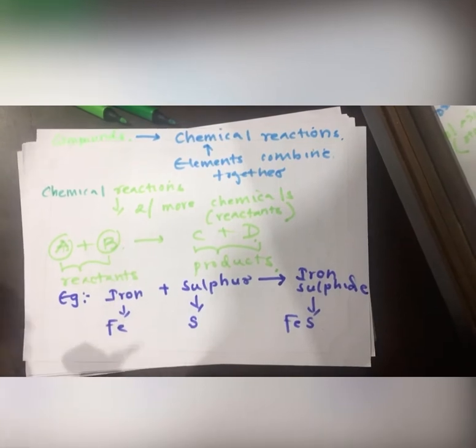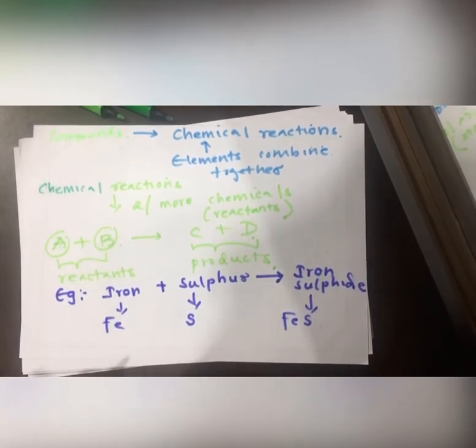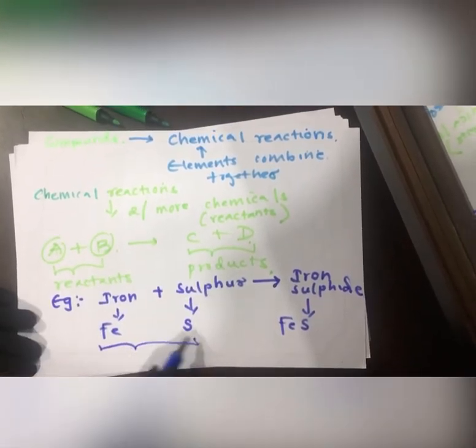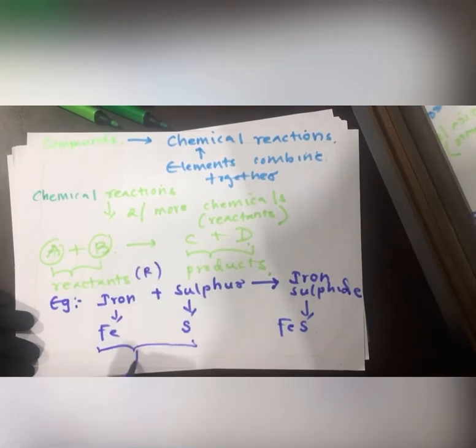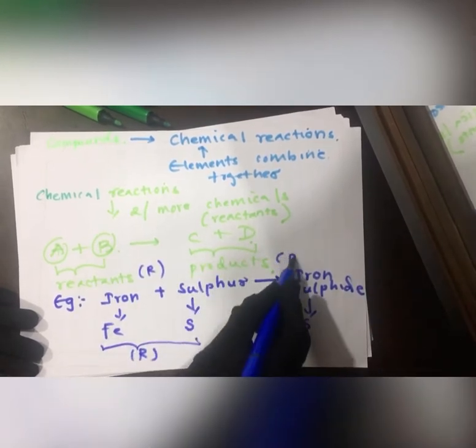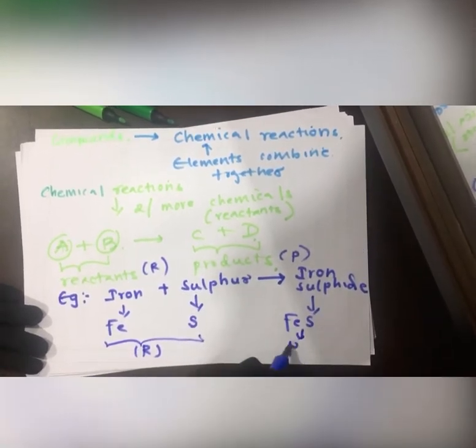The chemical formula is FeS. This is the chemical reaction. Here these two are the reactants, and this one is the product.